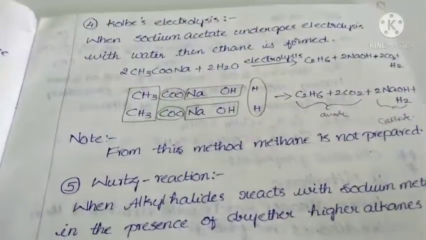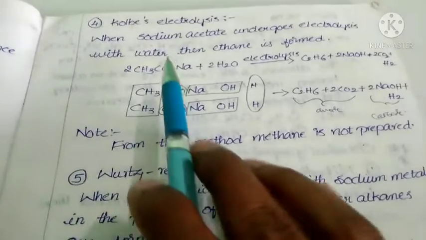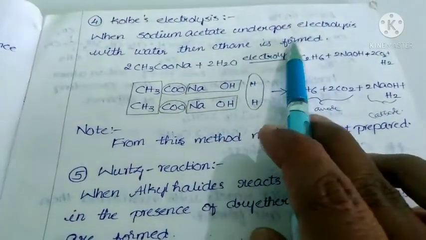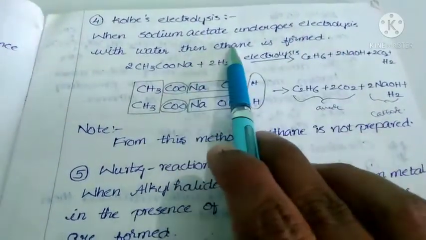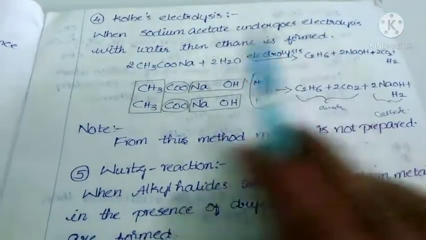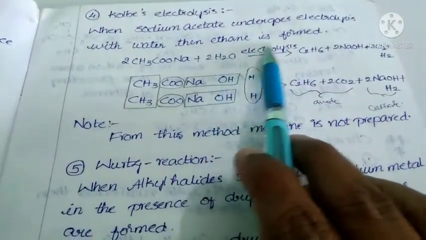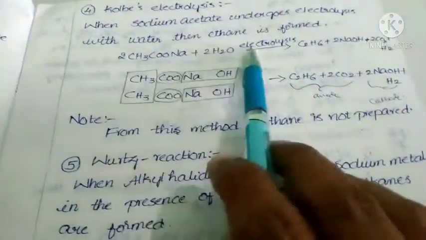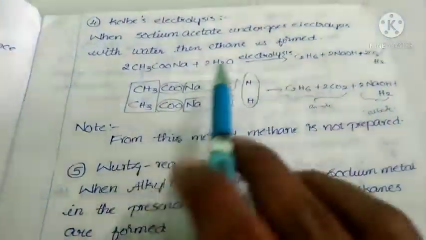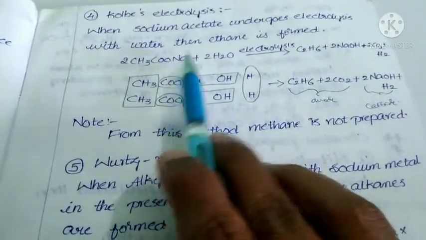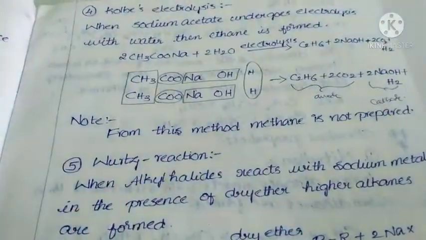Next, Kolbe's electrolysis. Kolbe's electrolysis means when sodium acetate undergoes electrolysis with water, then ethane is formed.